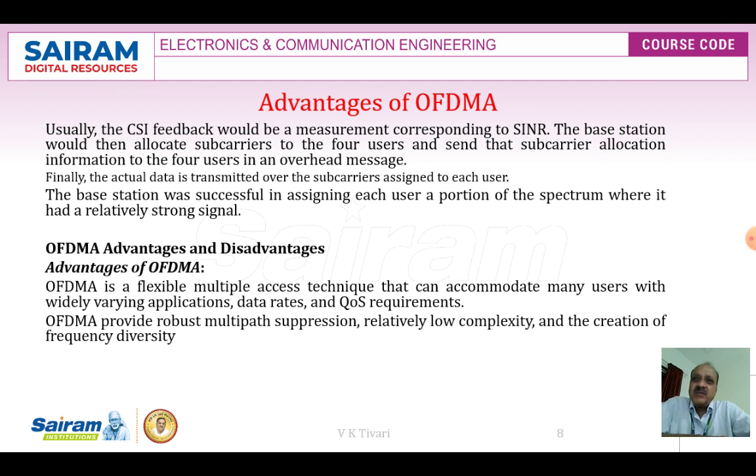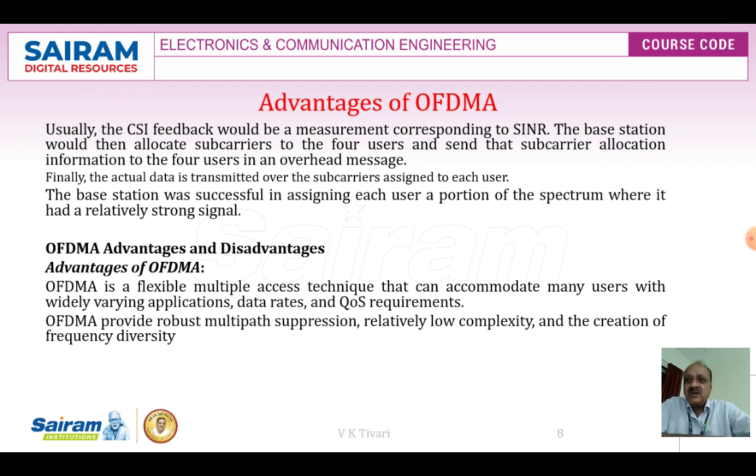Usually, the CSI feedback would be a measurement corresponding to SINR. The base station would then allocate subcarriers to the 4 users and send that subcarrier allocation information to the 4 users in an overhead message. Finally, the actual data is transmitted over the subcarriers assigned to each user. The base station was successful in assigning each user to a portion of the spectrum where it has a relatively strong signal.